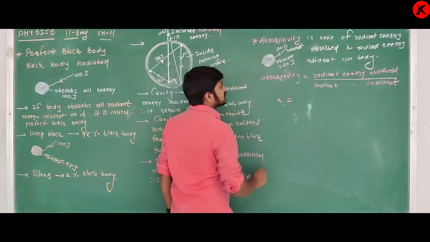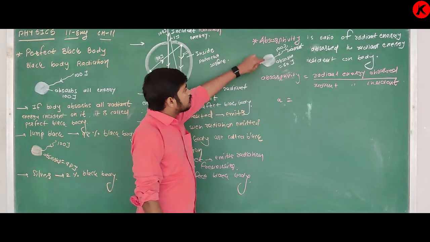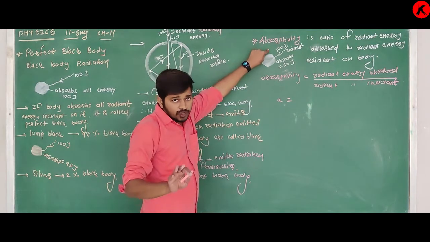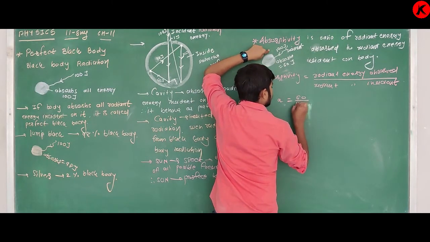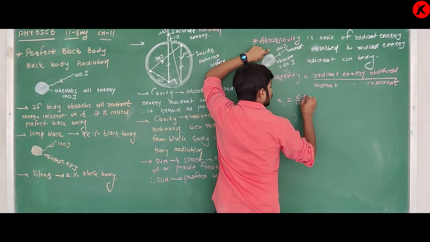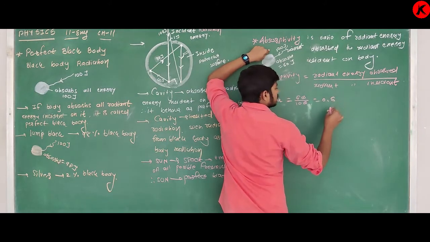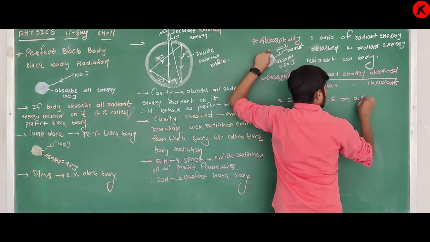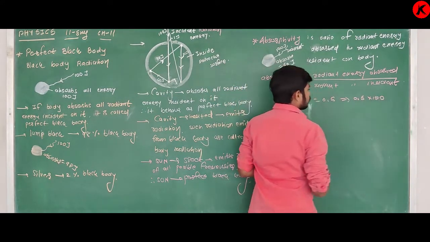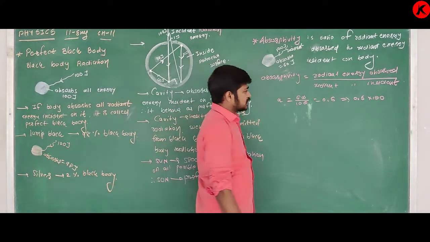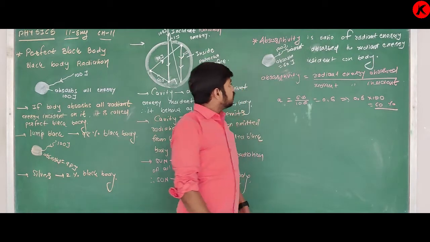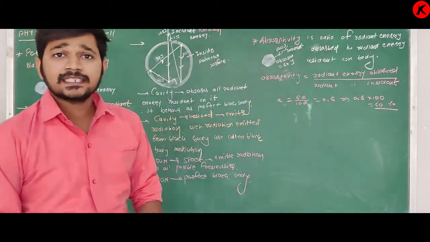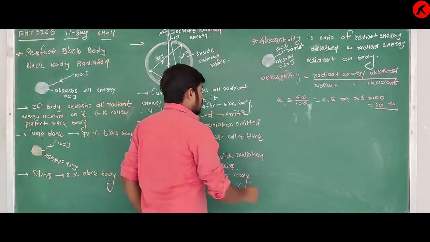For example, in this case, the radiant energy absorbed is 60 divided by this 100. So it is 0.6. Or in terms of percentage, it is 0.6 into 100, so it is equal to 60%. That is called absorptivity.